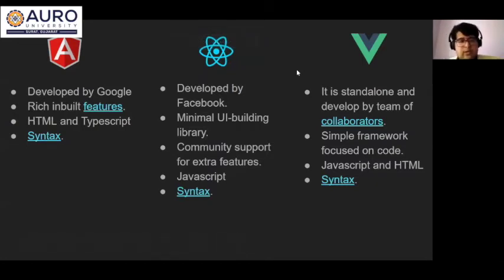So let's talk about the languages that are supported in the different frameworks. In Angular, it is HTML and TypeScript. So TypeScript is a superset of JavaScript. It is the same as JavaScript, but it has more features like you can create a class and object and define different types for functions and variables that are used in the class. React uses simple JavaScript and Vue uses HTML and JavaScript.